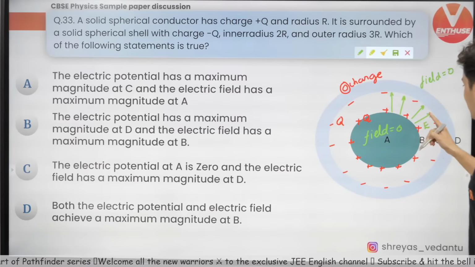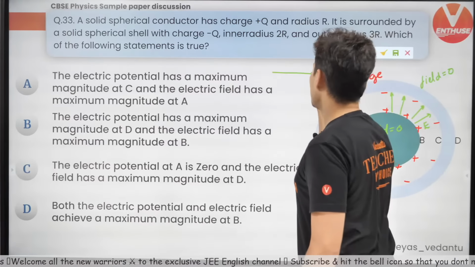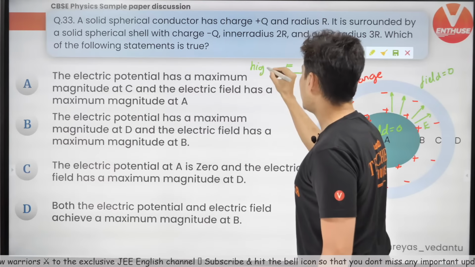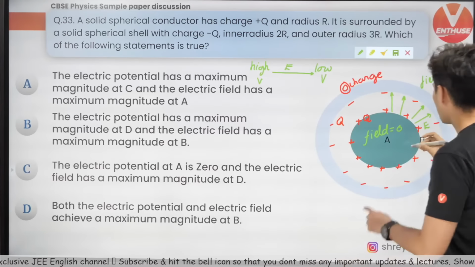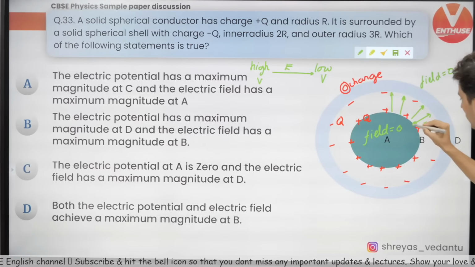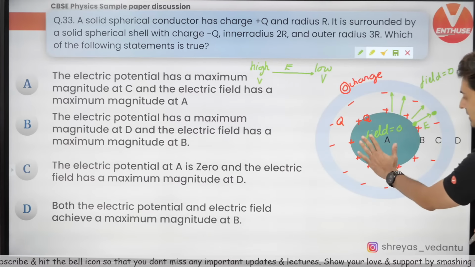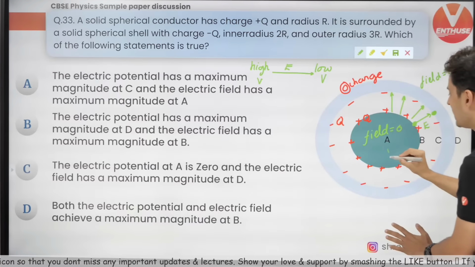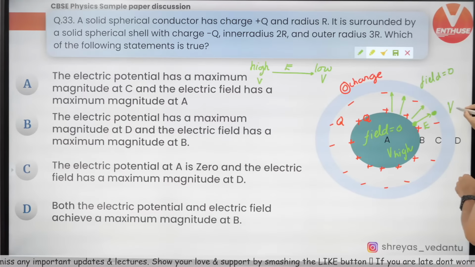That means, think about it, field always travels from high voltage to low voltage. So this is high voltage, this is low voltage. And because the field is 0, everywhere the potential is constant. Everywhere this is V high and suddenly it becomes V low.